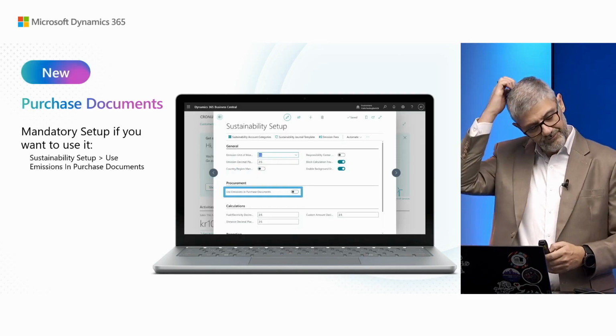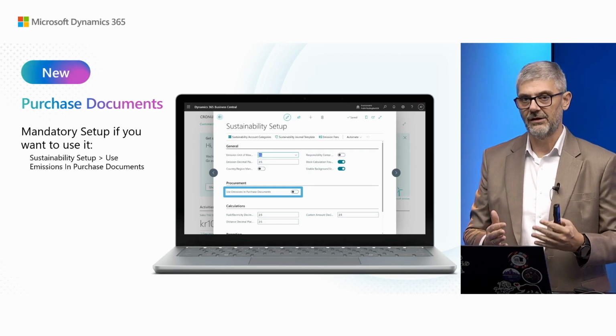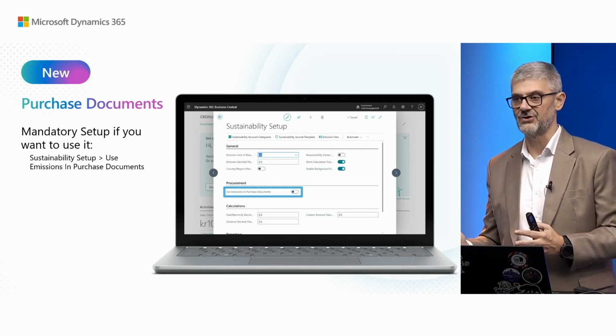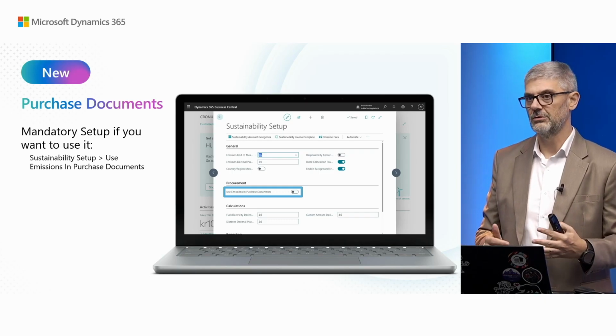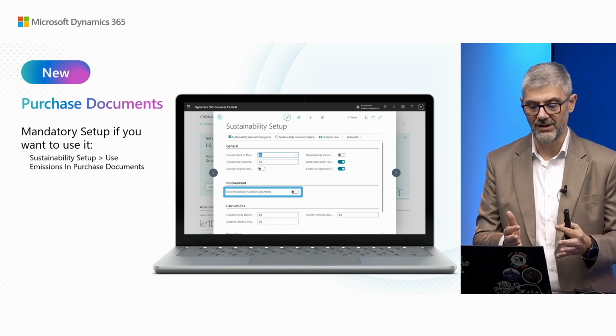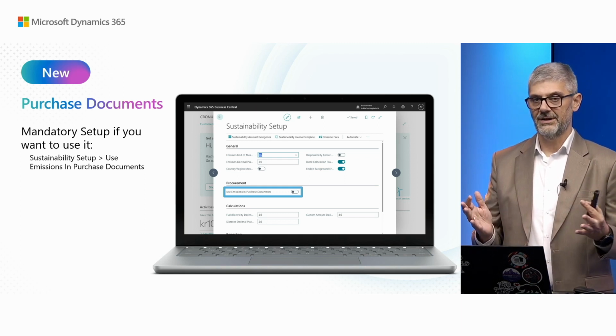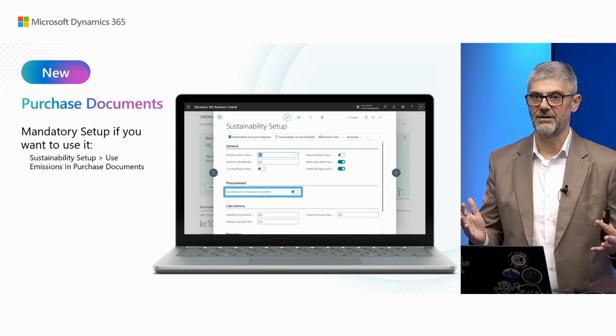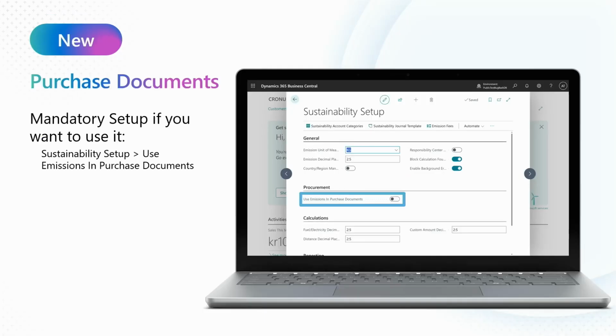We didn't want to make any difference for users who will not use sustainability features at all, or for users who do not want to use sustainability features in purchase documents. So when you open Business Central, you will not see any difference. It will be business as usual. But if you want to use sustainability features in purchase documents, you need to go to Sustainability Setup and to the Files and Procurement FastTab, and enable use emissions in purchase documents. Once you enable it, you can easily find all necessary information in your purchase lines.